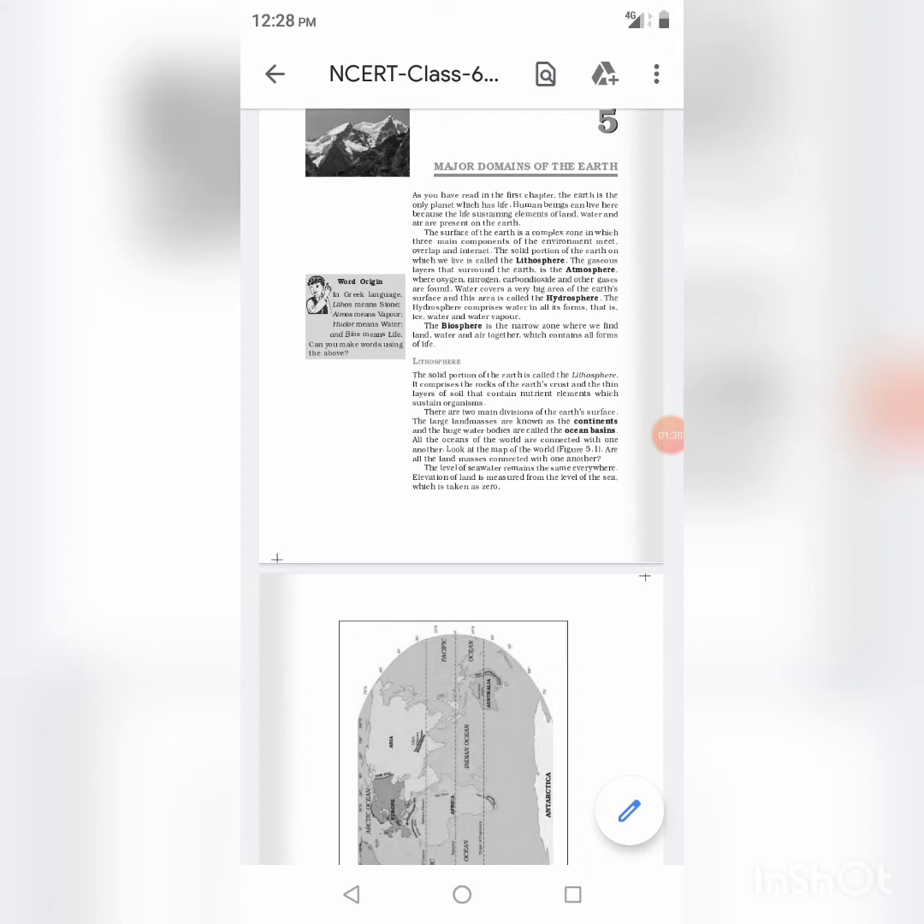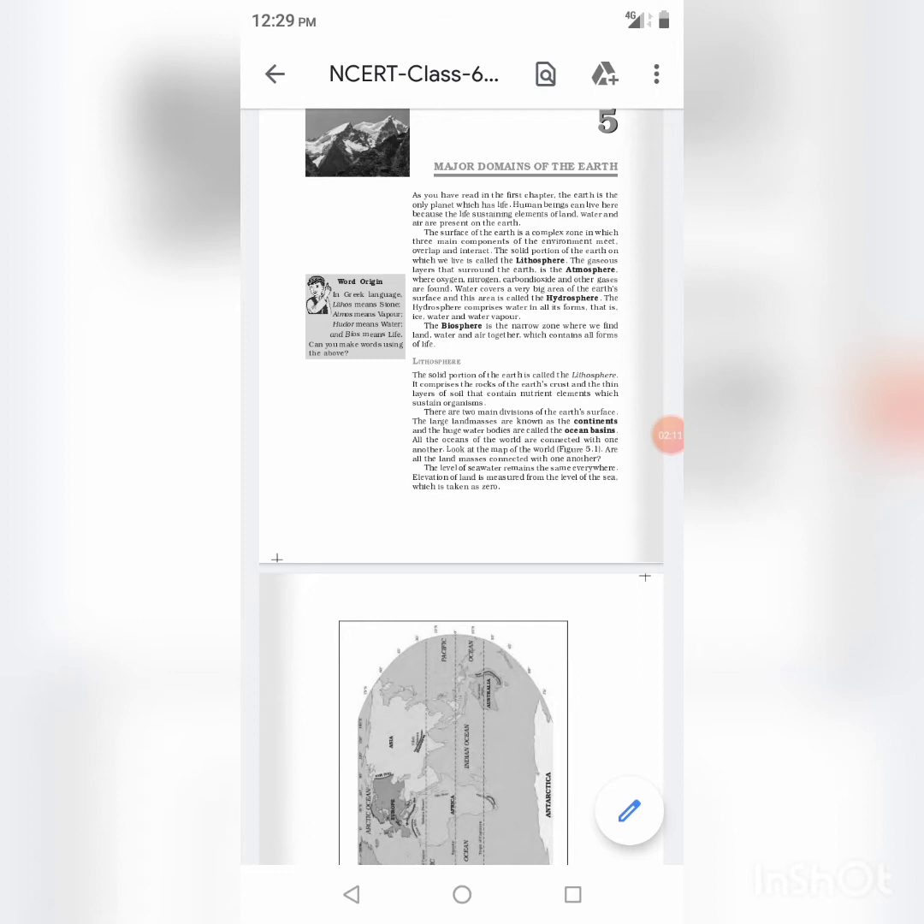Lithosphere. The solid portion of the earth on which we live is called the lithosphere. Atmosphere. The gaseous layer that surrounds the earth, where oxygen, nitrogen, carbon dioxide and other gases are found. Hydrosphere. The earth's surface surrounded by water is called the hydrosphere. The hydrosphere comprises water in all its forms, that is ice, water and water vapor.